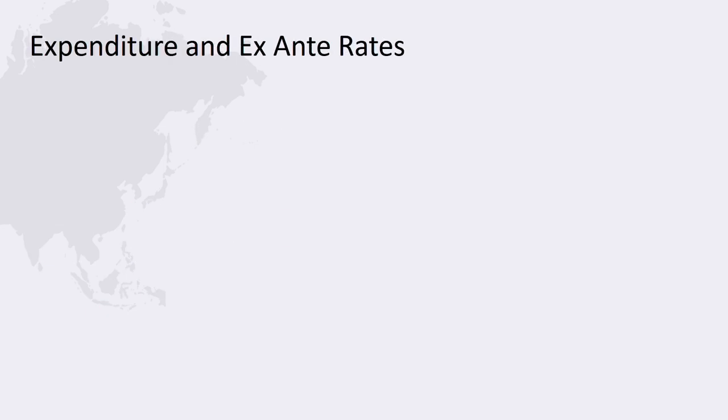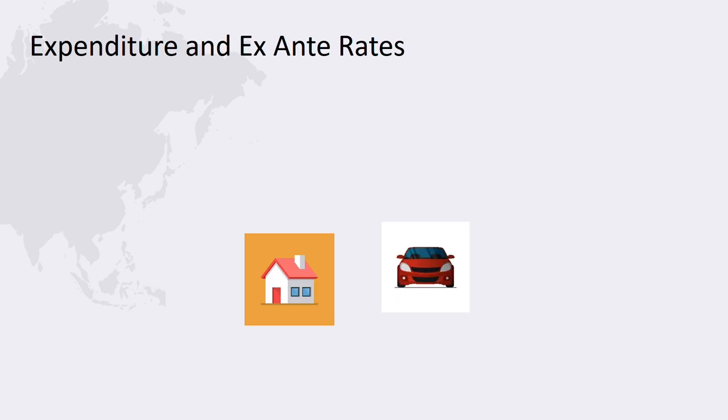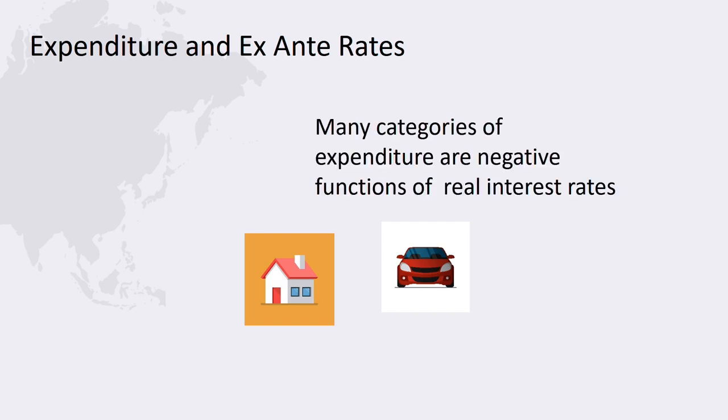The ex ante real interest rate is important because borrowers make their decision based on this real interest rate. Since borrowers usually spend the funds borrowed, there is a connection between the real interest rate and different categories of spending. When interest rates are high, there will be less spending, especially on items like housing and automobiles and other consumer durables.